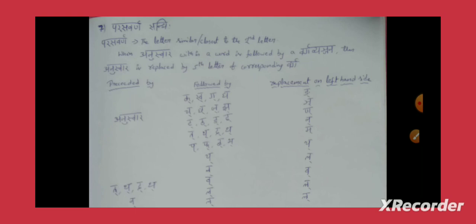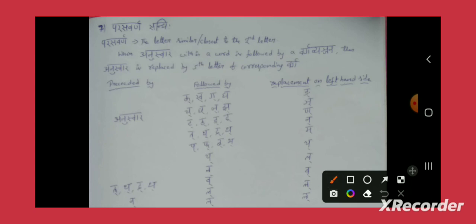So today we are going to discuss the 7th Vyanjana Sandhi, which is a Parasavarna Sandhi. First let's see what is meant by Parasavarna. Parasavarna means the letter which is closest to the second letter.